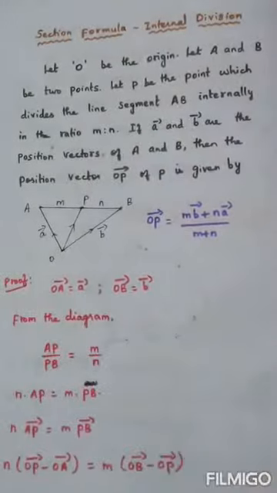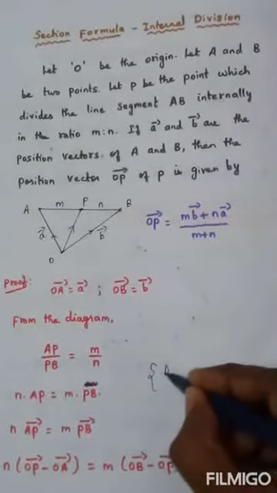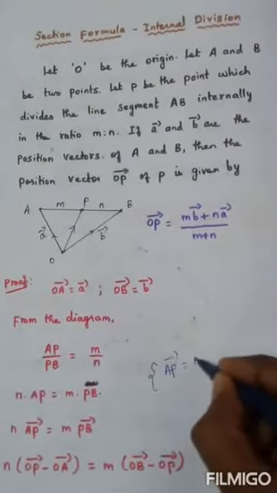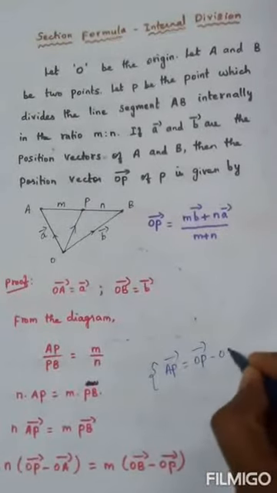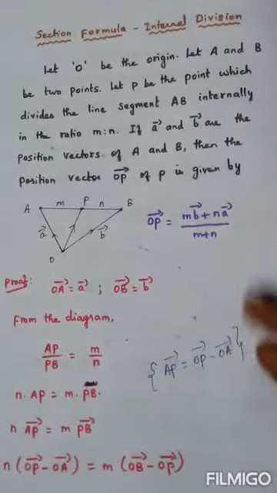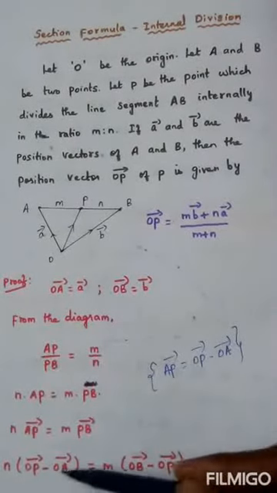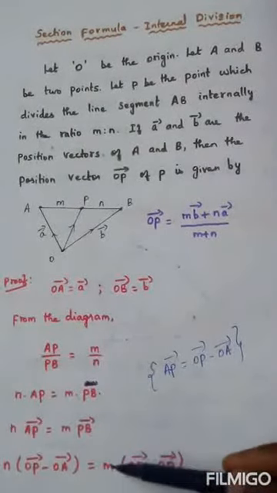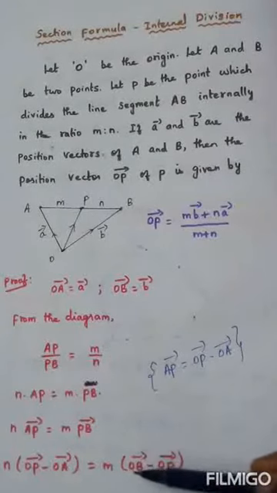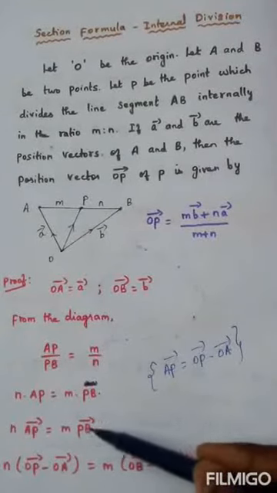How to write AP vector? How to split and write? OP vector minus OA vector. Just before we have seen this definition. So using that, AP is written as OP minus OA equal to m into, similarly PB is written as OB minus OP.